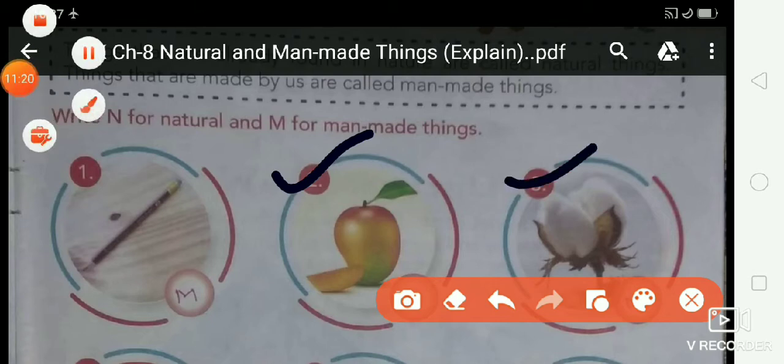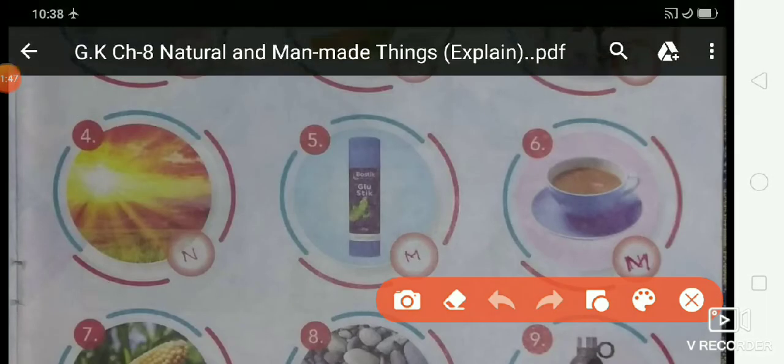Now third one, what is this? Cotton. Do you know the spelling of cotton? Yes, spelling of cotton. Cotton. Okay, is that clear? Now next one. What is this? Sun. Sun is a natural thing.